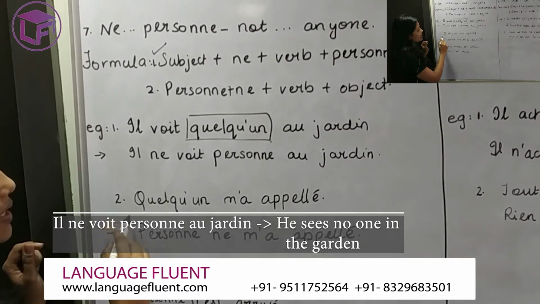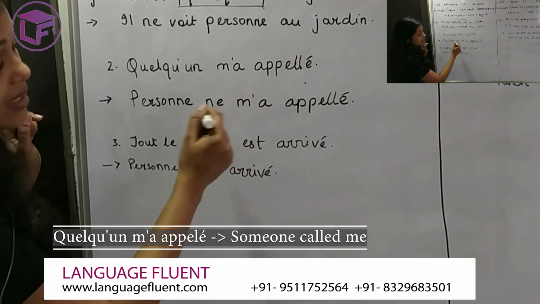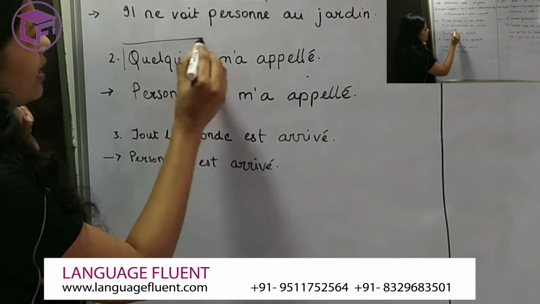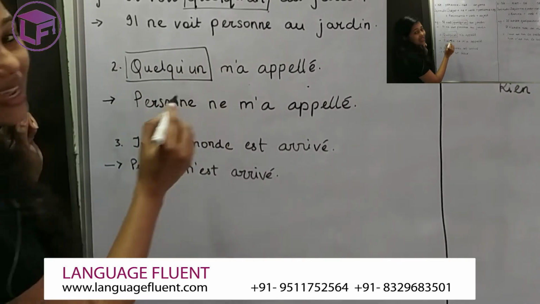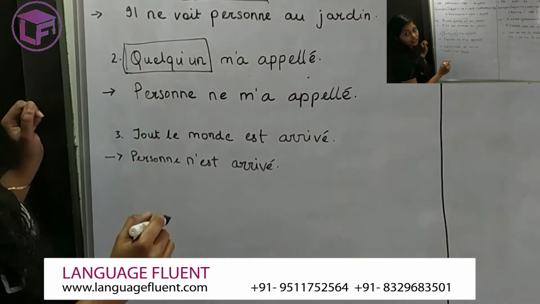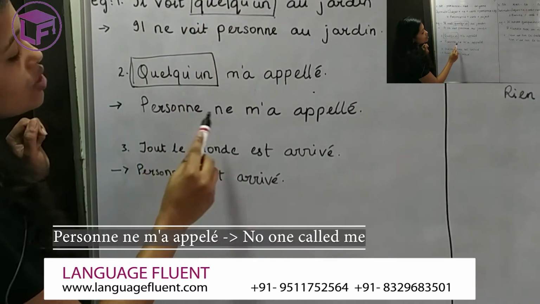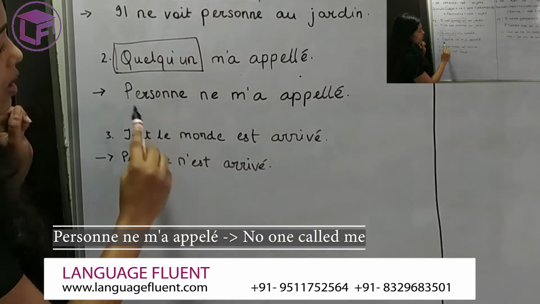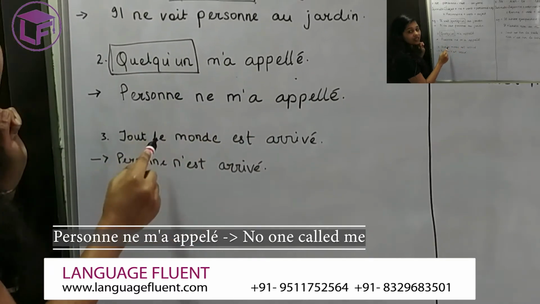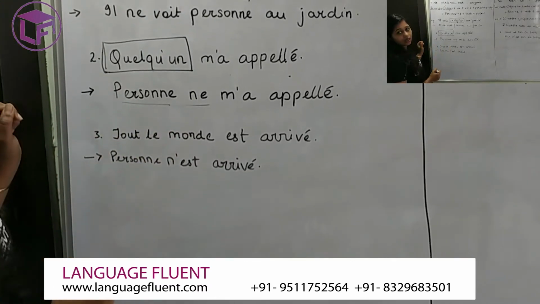The next example is quelqu'un m'a appelé. Quelqu'un m'a appelé means someone called me. Here your indicator is again quelqu'un, which is placed at the beginning of the statement. So whenever the indicator is placed at the beginning of the statement, the negation will inverse itself. So you will write personne ne m'a appelé. No one called me. Personne ne m'a appelé. When you want to start your statement with no one, you state as personne ne.